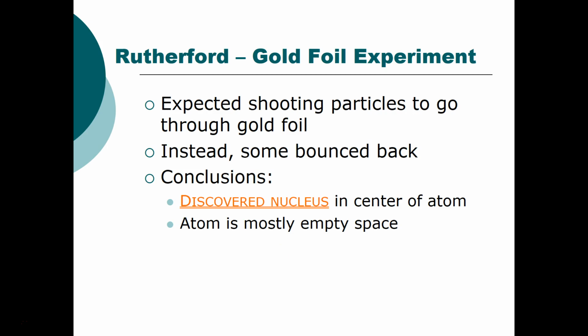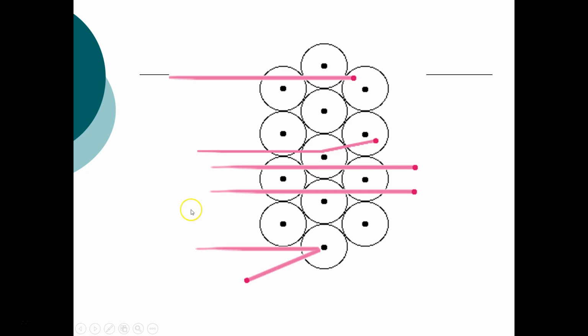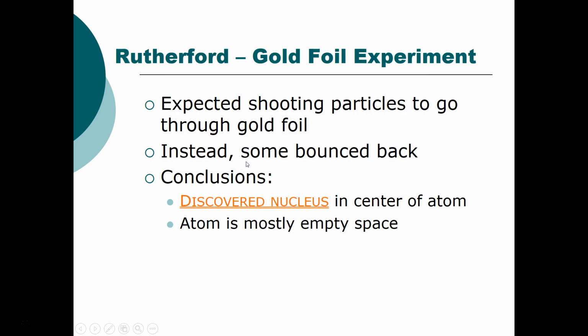Why did the majority of the particles go straight through? Well, that's actually also very important. That's because the atom is made of mostly empty space. So as we look back here, notice that yes, there is a mass, the nucleus in the center of the atom, that's quite massive, yet very small. But what about the rest of the atom? The rest of the atom is just empty. It's the electron cloud. The electron has a mass that is super small, as Millikan discovered, times 10 to the negative 28th. So it's very important to note that the atom is mostly empty space. That's just as significant as discovering the nucleus in the center of the atom.